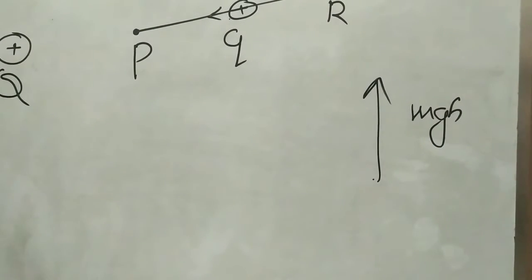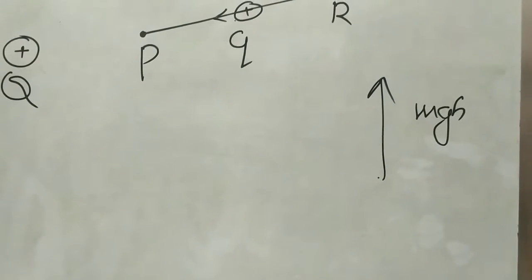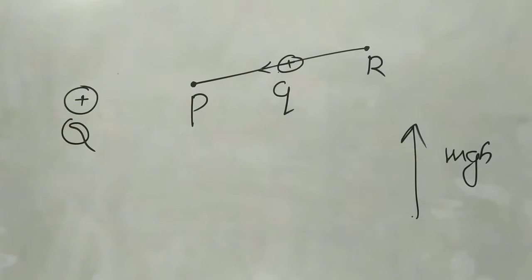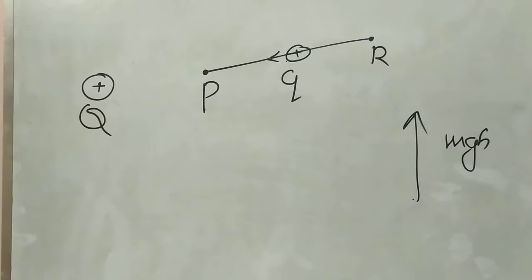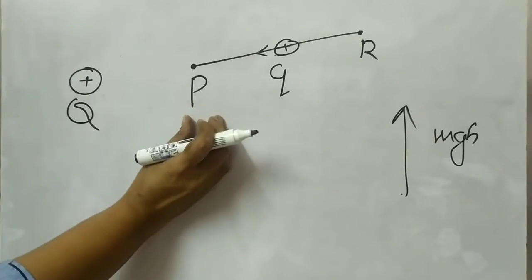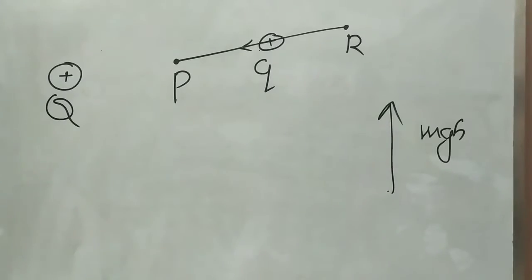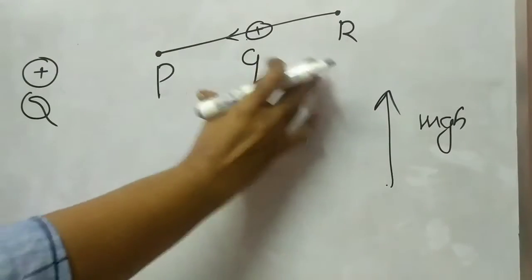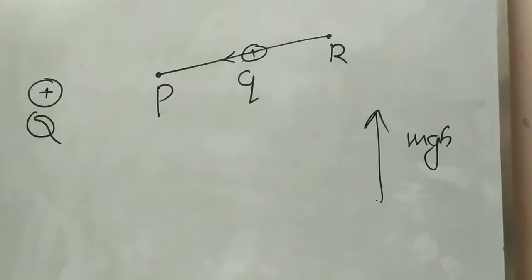But here we are talking about charges. So here what will happen? For each point in an electric field, a particle with the charge Q possesses certain electrostatic potential energy. Okay, so at a point P, there is some potential energy. If that charge is at R, it possesses some potential energy. So here the work done will be the difference in that electrostatic potential energy.